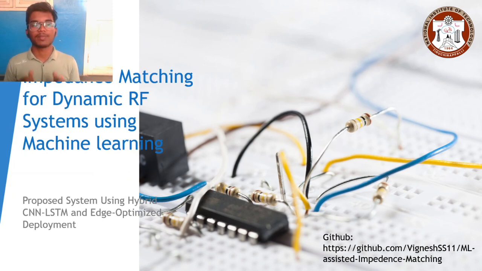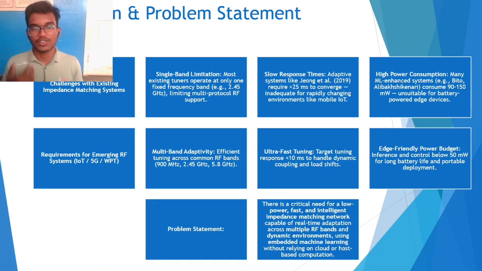Today, I'm going to explain my assignment for the Transmission Lines and Waveguides ECPC 16 course. Our project is based on multi-band impedance matching for dynamic RF systems using machine learning, which will be implemented on an STM32H7 microcontroller. I will go through the project one by one with the comparisons, the problems which we overcame, and the next things which we can do on the project. First, let me start with the motivation and problem statement.